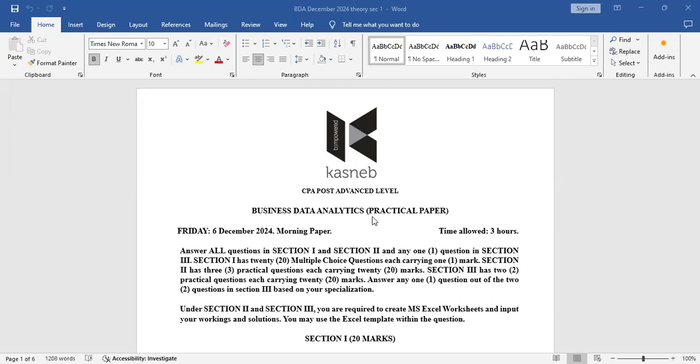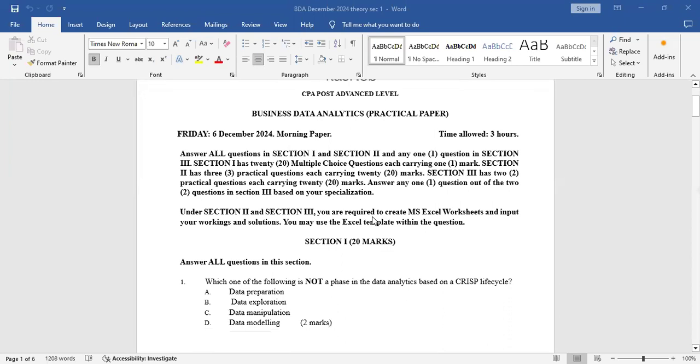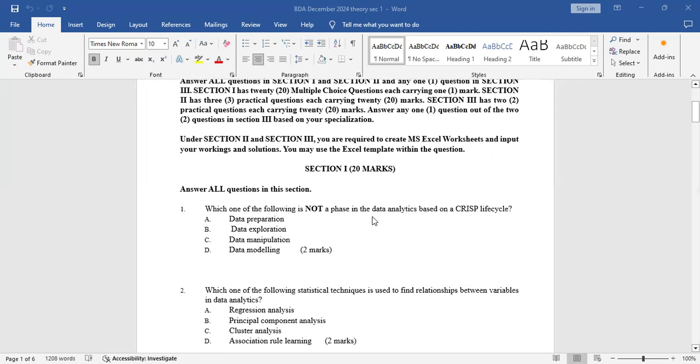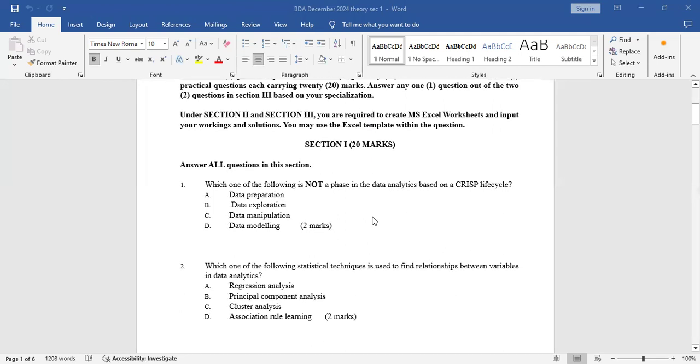So today we'll continue with the revision of the December 2024 Business Data Analytics paper that was done on 6th December 2024. And this is a CASNEP paper. So today I'll do the theory part because I'm already done with section 2 and 3, which is the practical section. So I'll do the theory section, which always has 20 marks allocated. So I'll start with question 1.